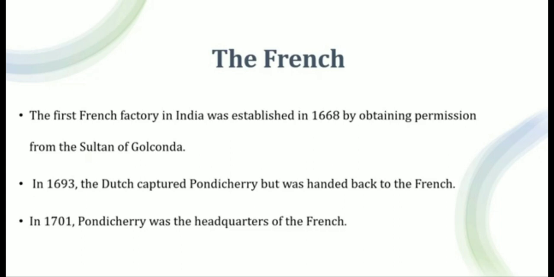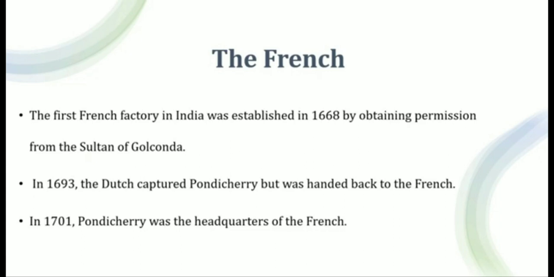The first French factory in India was established in 1668. Who gave permission to start this French factory? The Sultan of Golconda, the king of Golconda, gave permission in 1668.